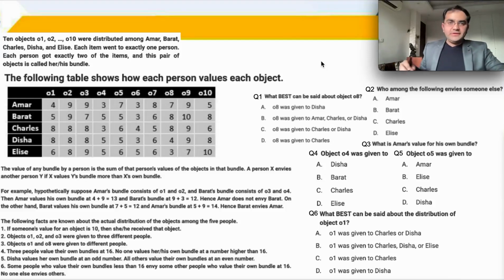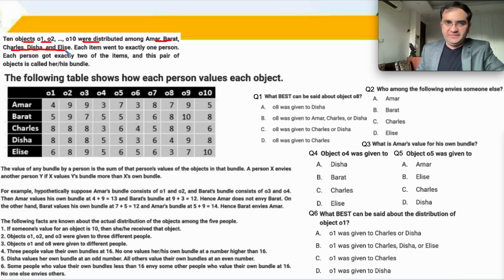Let's look at the first set, and this is quite a tough set. One of the very tough sets that I've seen over the years. There are 10 objects distributed among A, B, C, D, E.